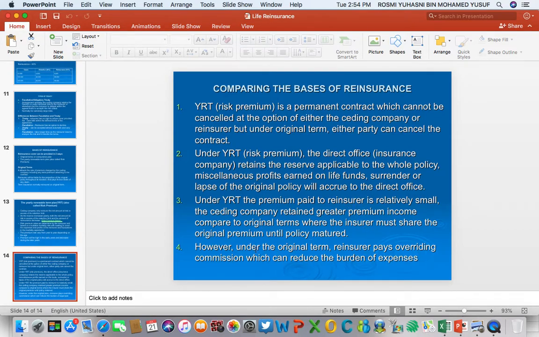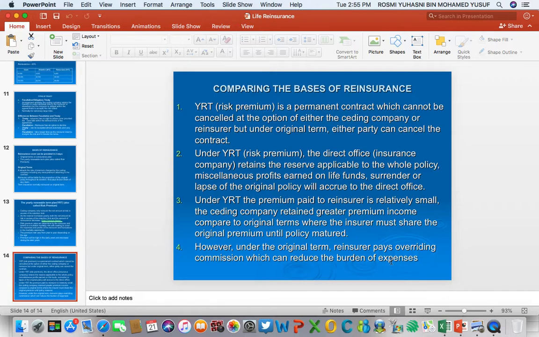Number 4, however, under the original term reinsurance basis, reinsurer pays overriding commission which can reduce the burden of expenses. Okay, remember, when it comes to original term, whatever cost incurred by the insurer, such as the cost to pay commission to the agent, is shared by the reinsurer.